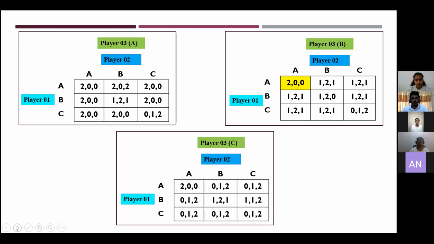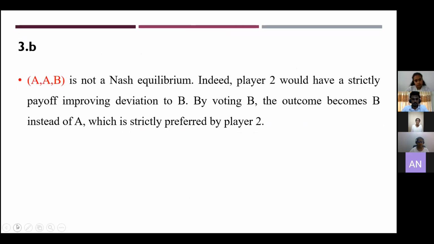Let's see the next part of this question. Is A, A, B a Nash equilibrium? I can say A, A, B is not a Nash equilibrium because player 2 would have a strictly payoff-improving deviation to B. By voting B, the outcome becomes B instead of A, which is strictly preferred by player 2. So, A, A, B is not a Nash equilibrium.